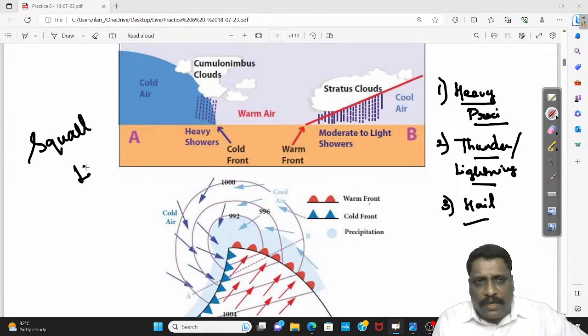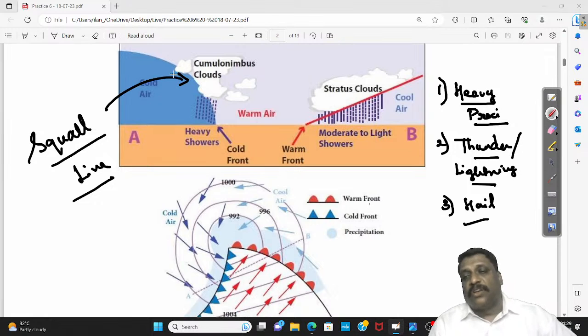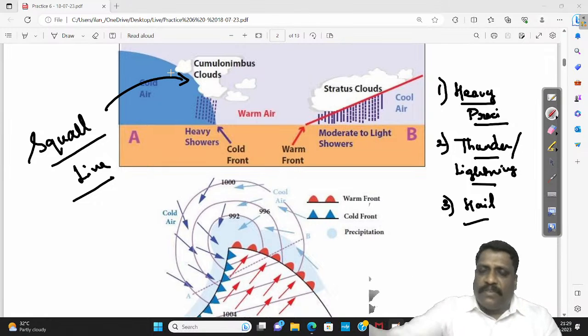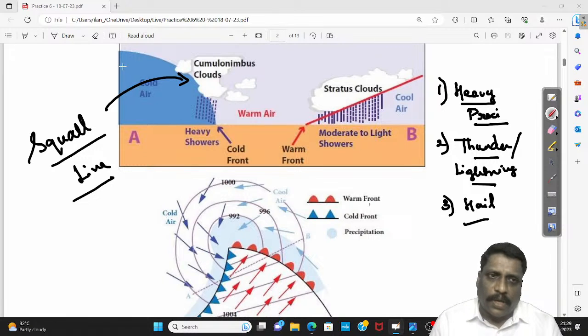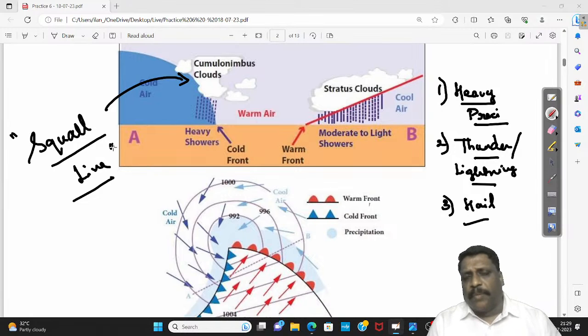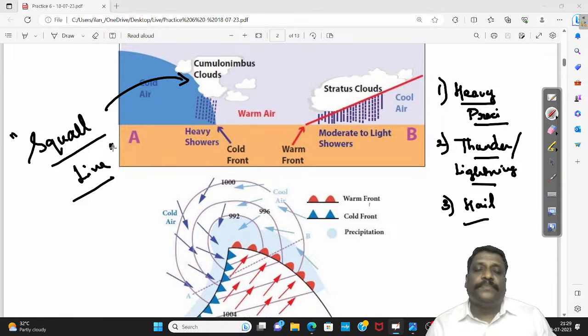Normally a squall line is generally formed very near to the cold front, slightly before the cold front, as it moves. Now, why am I using this word squall line? Even Wikipedia says a linear or quasi-linear convective zone, which is associated with heavy precipitation, thunder, lightning, hailstorm, etc., is called a squall line.